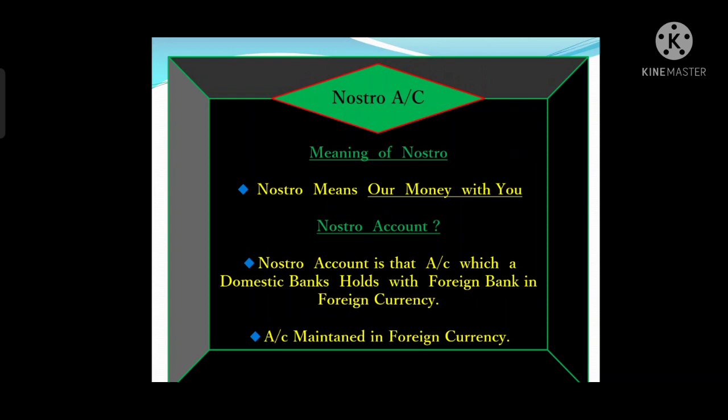Nostro account basically is that type of international current account where one bank, the domestic bank, is holding an account with a foreign bank in foreign currency, then that account will be called Nostro account. For the domestic bank which is holding the account, it will be called Nostro account.